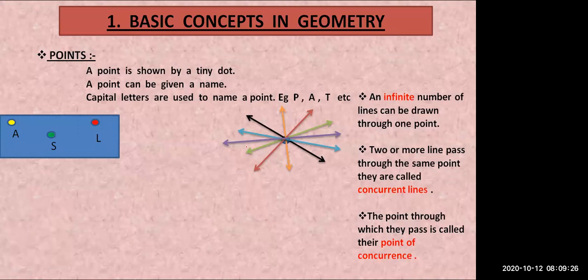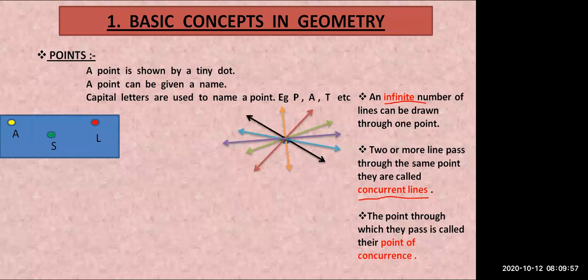Infinite number of lines. See here, you have 3 properties over here. An infinite number of lines can be drawn through one point. Infinite means any number of lines can be drawn through a single point. The second property: 2 or more lines passing through the same point are called concurrent lines. Now these all are concurrent lines because they are passing through a single point.